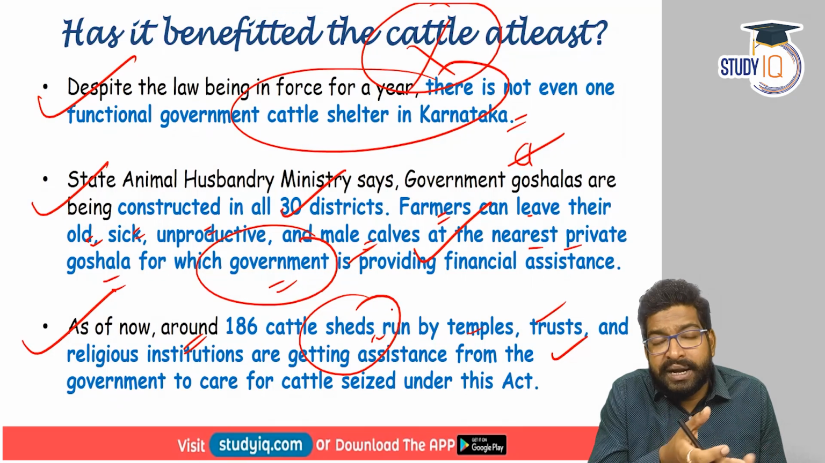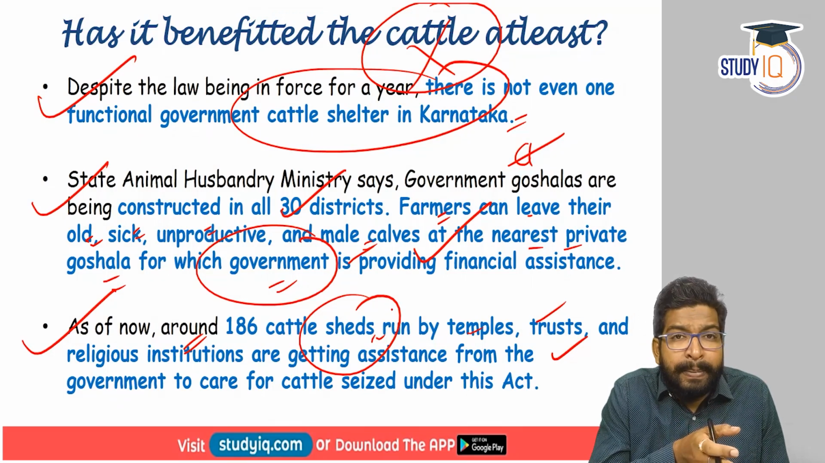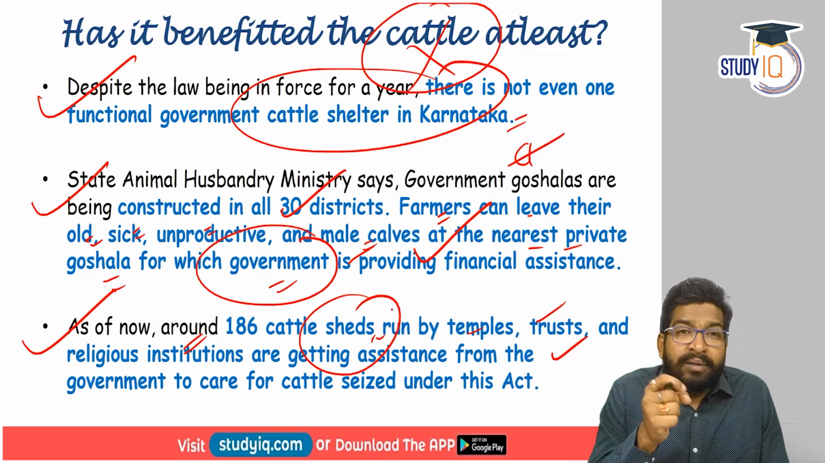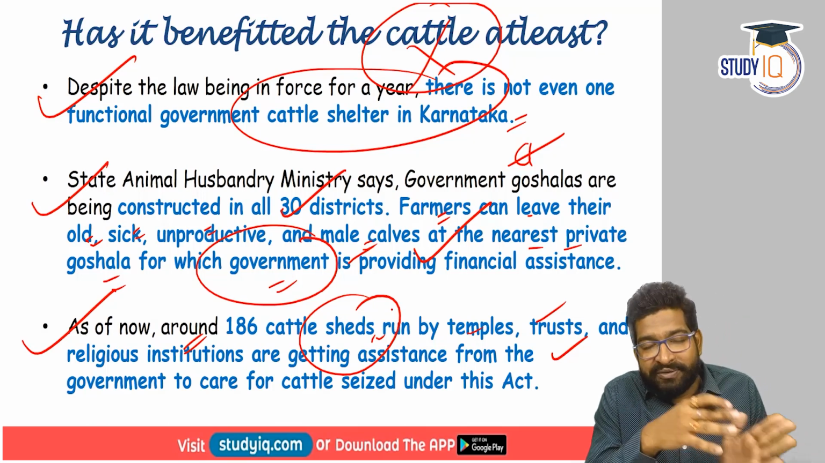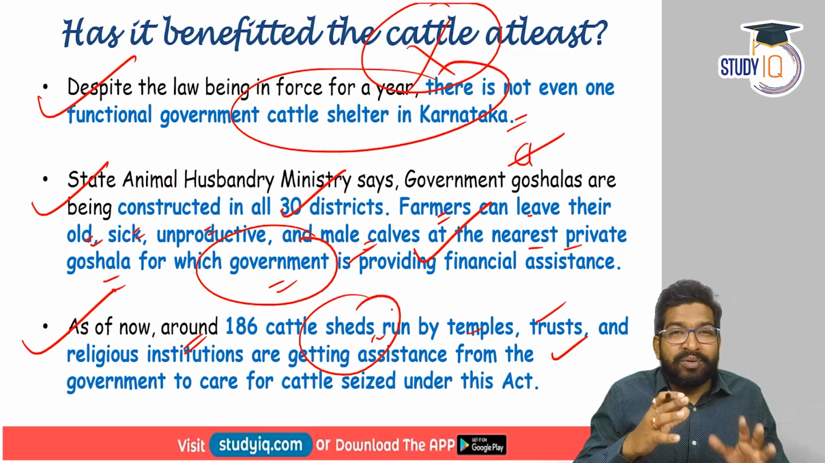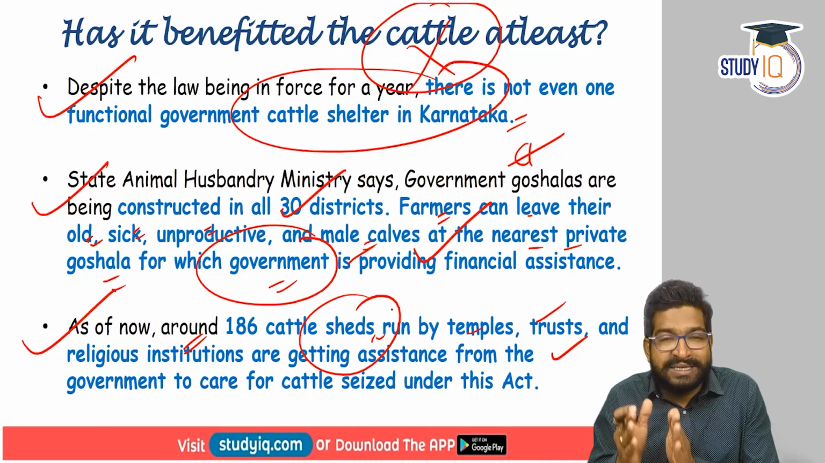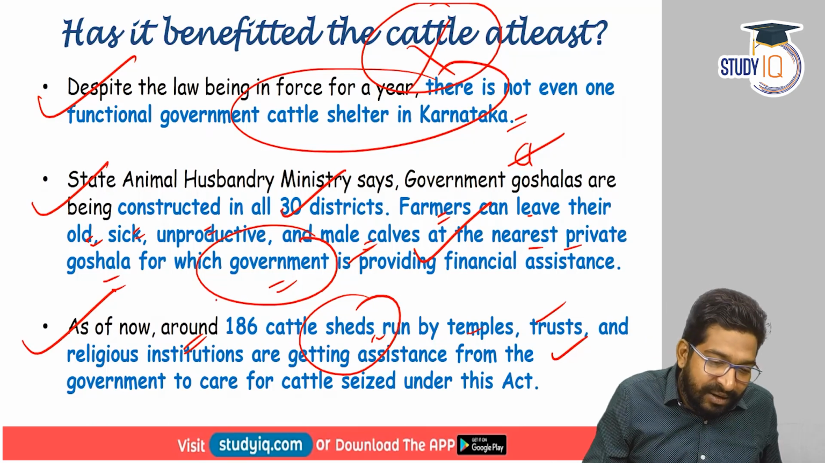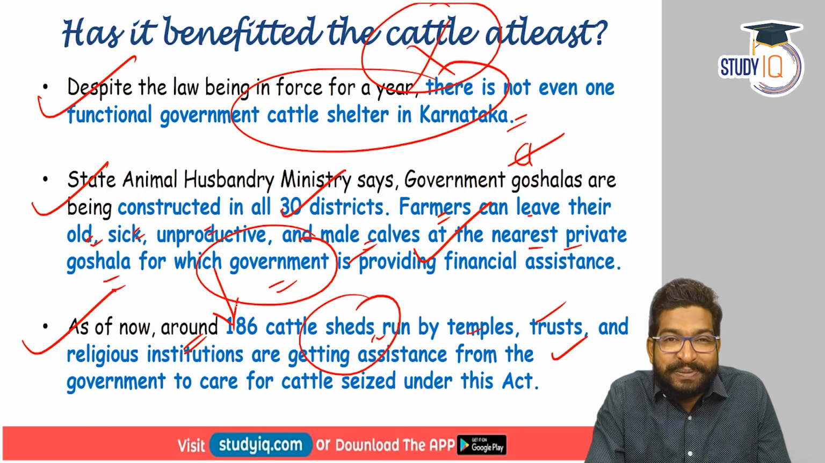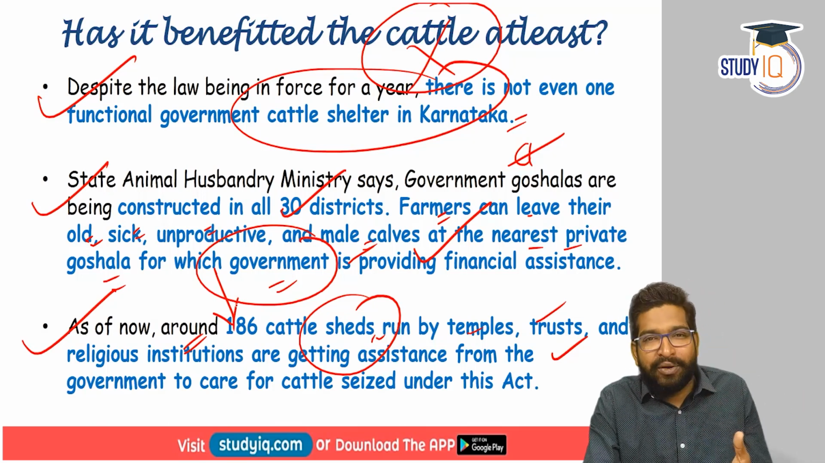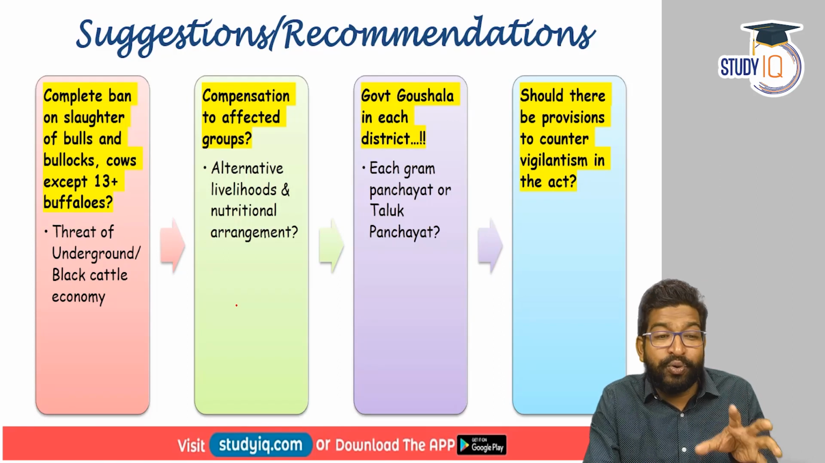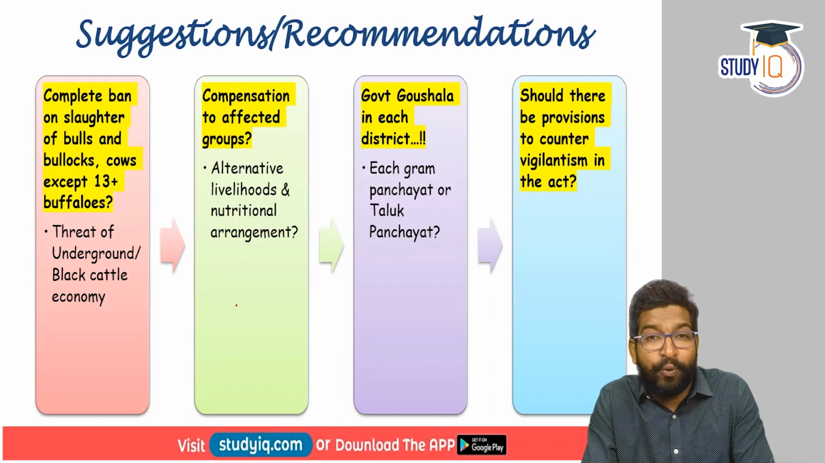The goshalas in Karnataka are very low in number, right? Around 4 to 5 lakh cattle have to be taken care of, and let us assume some percentage of these are sick, unproductive, etc. Then will 186 cattle sheds take care of those animals? That's the question. So what could have been done, or what should be done perhaps, are some suggestions or recommendations that could have been followed, or that can even be followed now.